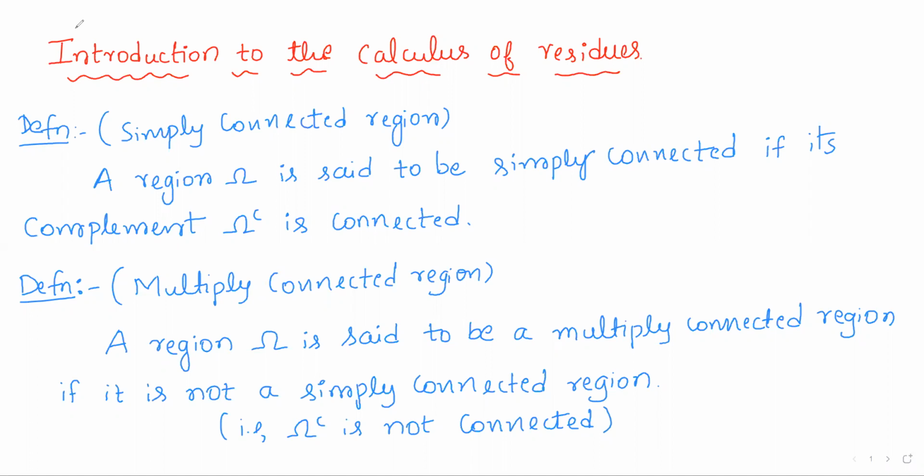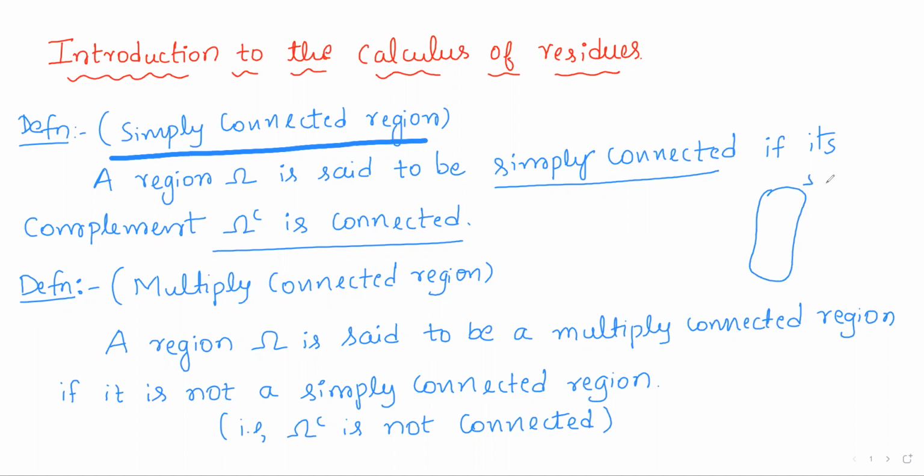From this video, we shall start the calculus of residues. So in this video, we shall have an introduction to the calculus of residues. First, recall the definition of a simply connected region. A region omega is said to be simply connected if its complement is connected. So we say a region omega is simply connected if its complement in the plane, that is, so if omega